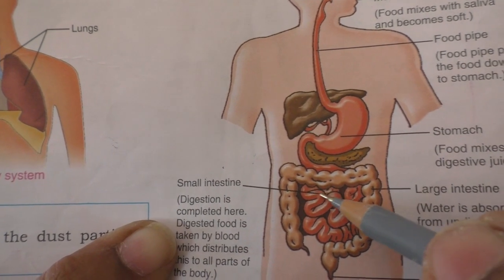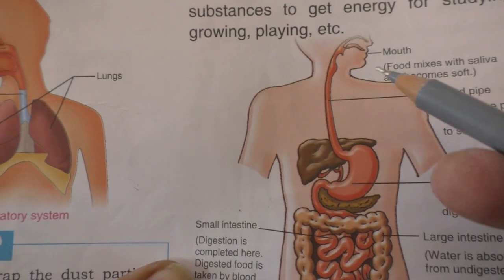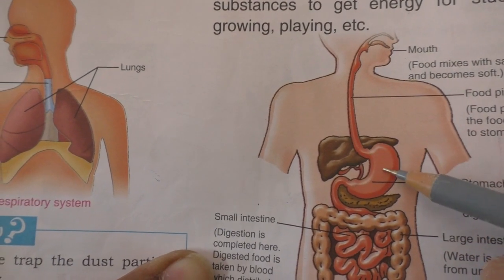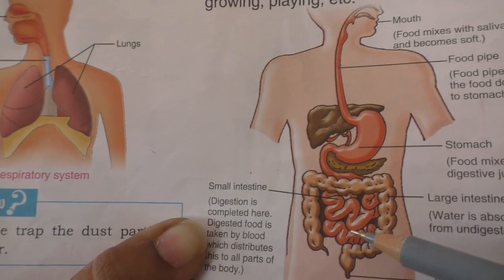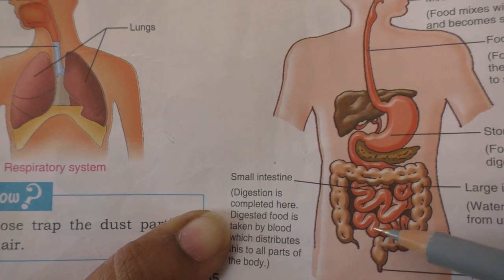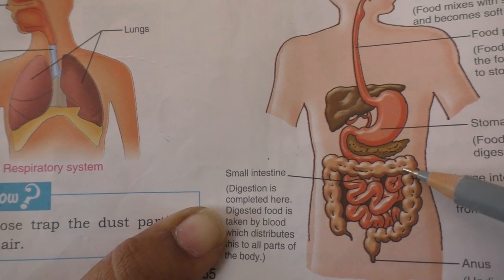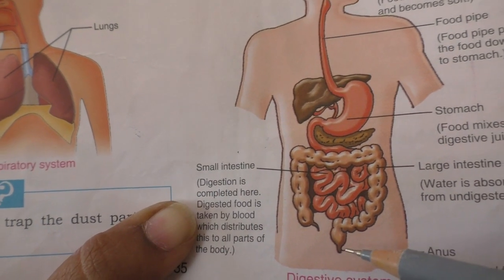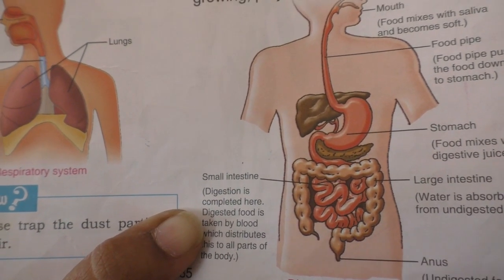Here the digestion is completed. Digestion starts from the mouth and stomach, then the small intestine, where it gets completed. Then the undigested food is pushed to the large intestine, and through the anus the waste is removed.